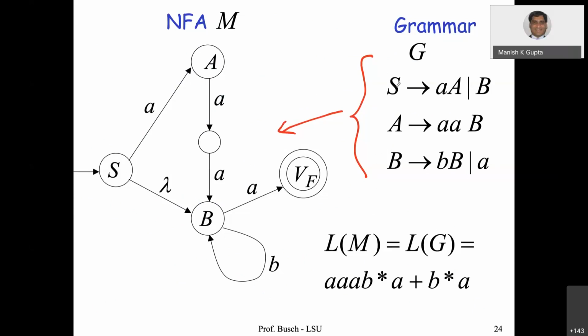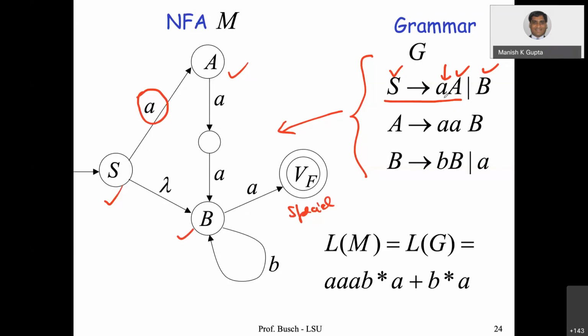See, for each production rule, I am doing this. For the first production rule, S going to aA, whatever is here goes on the edge. The first thing is how many variables are there? One, two, three. Three variables are there: S, A, and B. And then we have a final state. This is a special state which we add from our side. Then for each production rule, I am writing a transition.